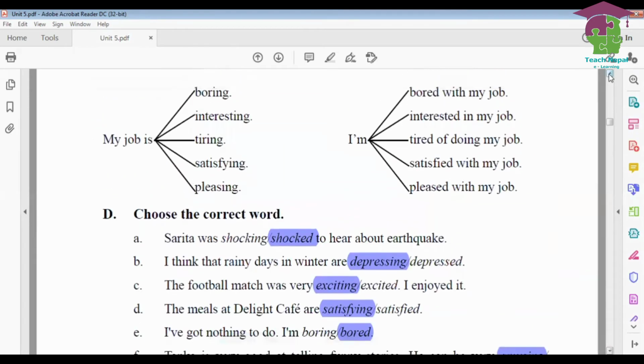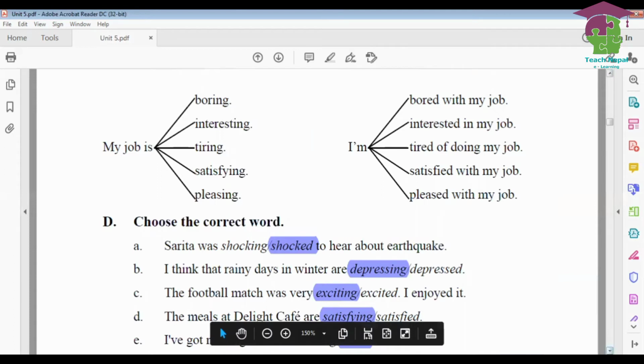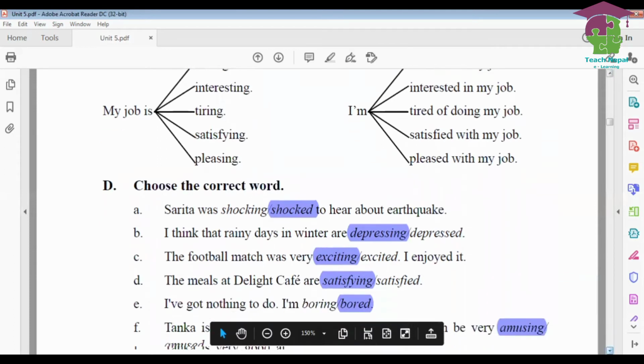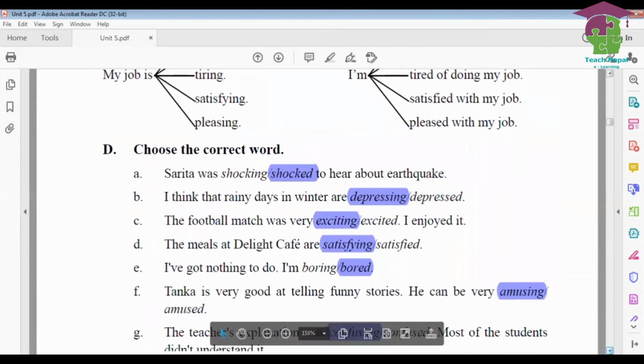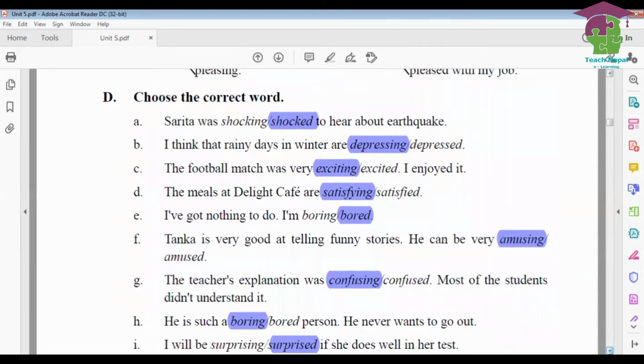So my job is boring, interesting, I'm bored. भनेको हामी केही कुरा फिल गर्ने कुरासँग रिलेटेड छ, that is adjective with ed we need to use. And if we are speaking or if we are referring to something like appearance, then we need to use the adjective ending with ing. Now you need to choose the correct word given here, correct adjectives. Sarita was shocking or shocked to hear about earthquake.